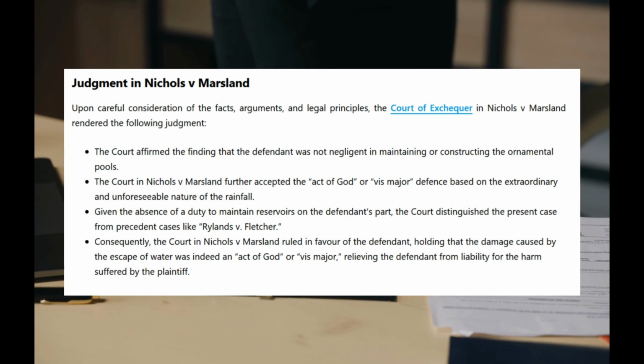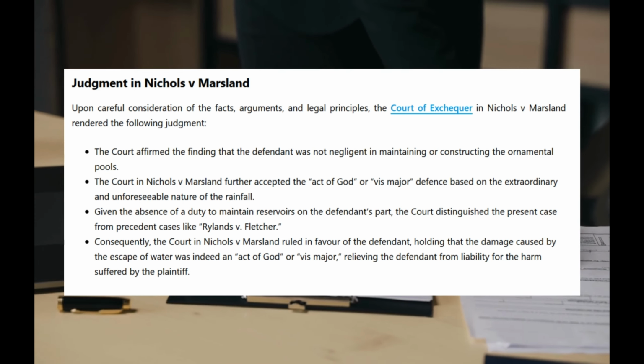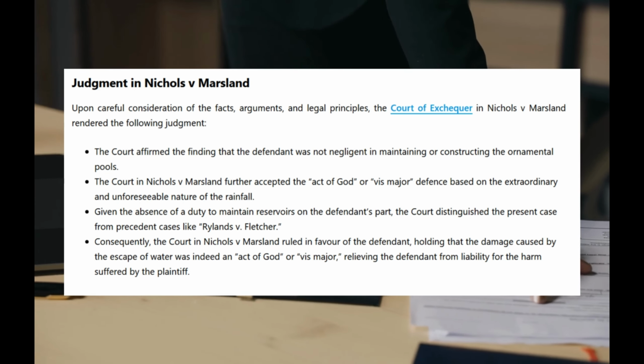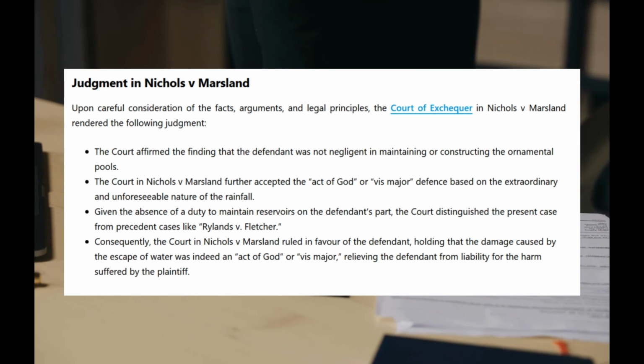The defense of act of God can be found in the case of Nichols and Marcian. In this case, a pool on the defendant's land overflowed and damaged the claimant's land after an unusual extreme rainfall overwhelmed its safeguards. The claimant sued for negligence, but the court ruled in favor of the defendant. The flooding was deemed an act of God, an unforeseeable and natural disaster beyond human control, so the defendant was not held liable.